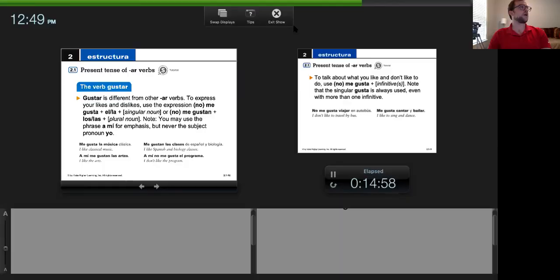Now, let's go and look at that in a different way on our whiteboard here. Okay, so if I'm saying me gusta el perro, in English, we would say I like the dog. In Spanish, we would say me gusta el perro, okay? Now, if we look at the syntax or word order of this sentence, right?